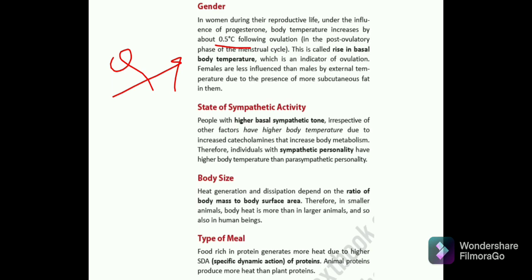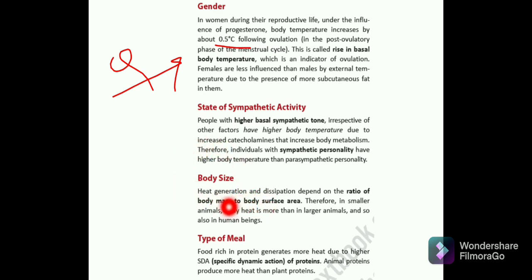Then we will see the state of sympathetic activity. People with high basal sympathetic tone have a higher body temperature due to increased catecholamines like epinephrine, norepinephrine and dopamine. They have higher body temperature that increases the body metabolism. Therefore individuals with a sympathetic personality have higher body temperature than the parasympathetic personality. Very important question.